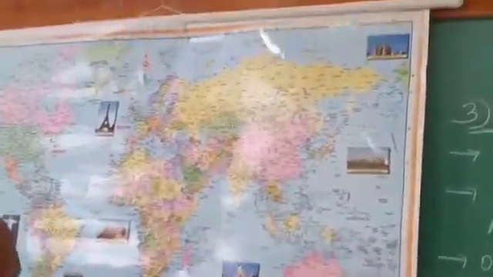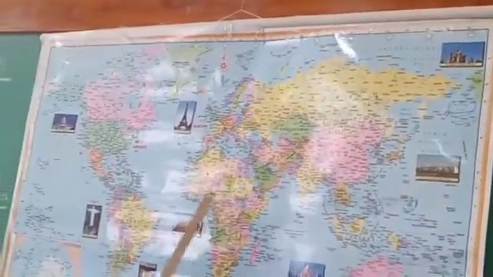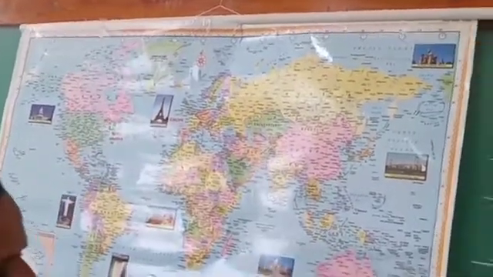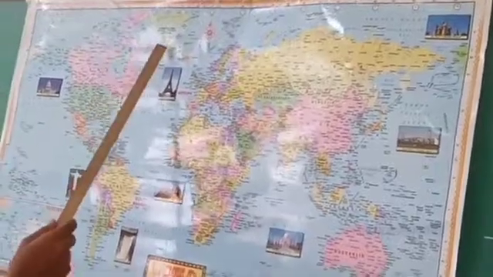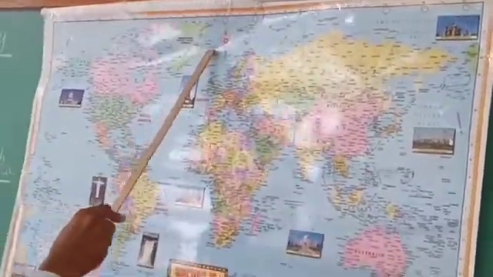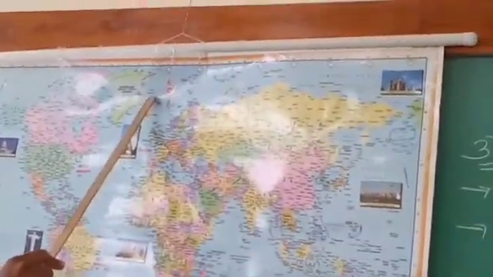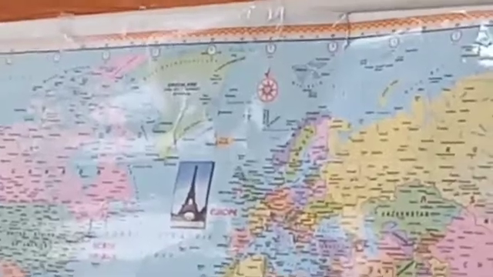This Arctic Ocean is bounded here by Greenland, Alaska, and Canada in the northeast. See, this is Greenland, children, and Alaska is part of the USA, United States. Here comes Alaska, and Canada. Canada is one of the countries of the North America continent, and Greenland is one of the largest islands on the earth. Children, remember, Greenland is the largest island of the earth.